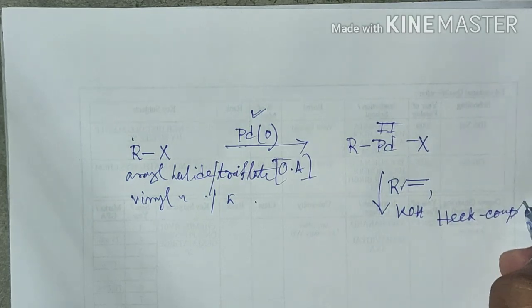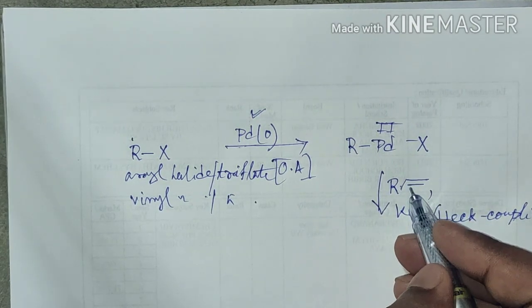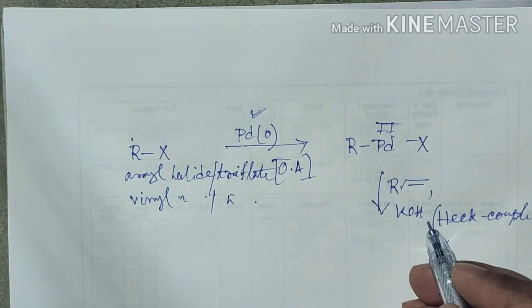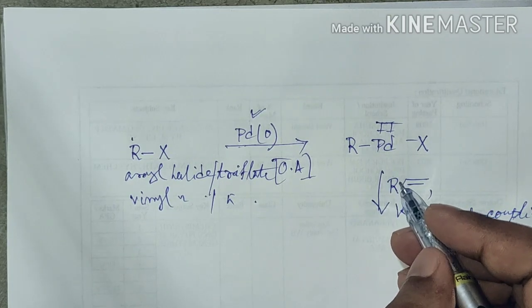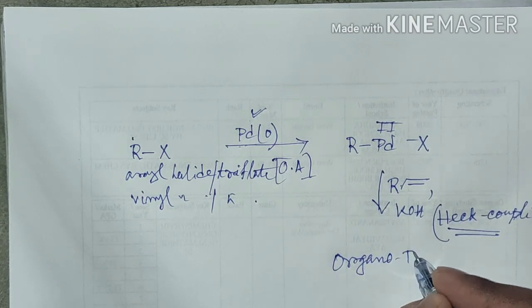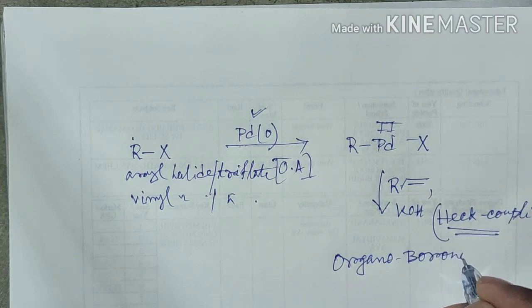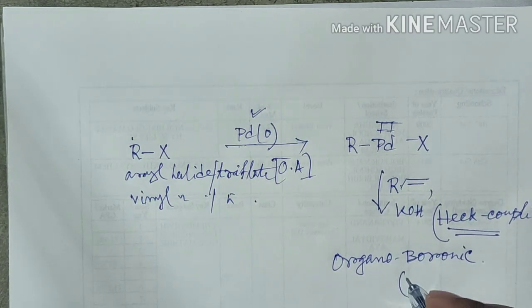If the other reactive species is an olefin, then the coupling reaction is Heck coupling. If instead of an olefin there is an organoboronic species, then the coupling reaction will be Suzuki coupling.